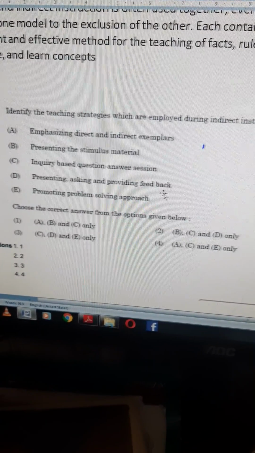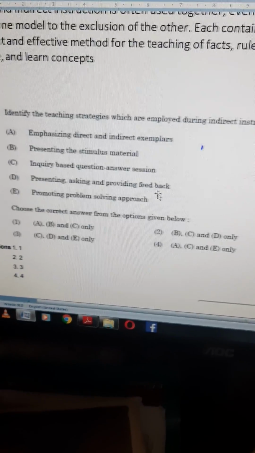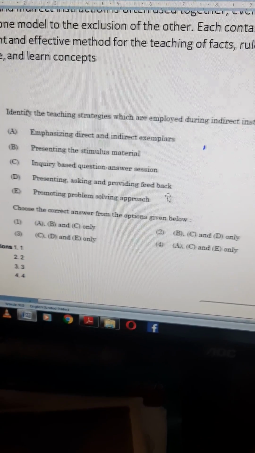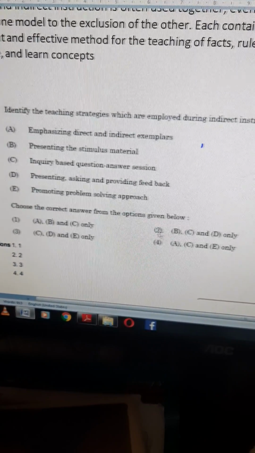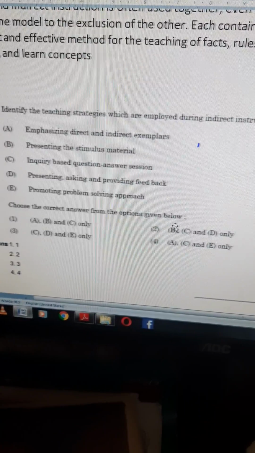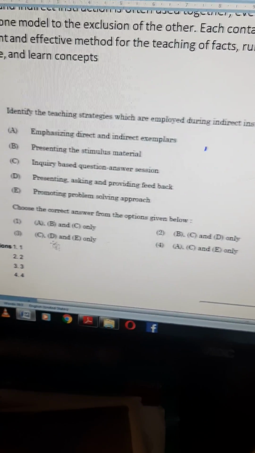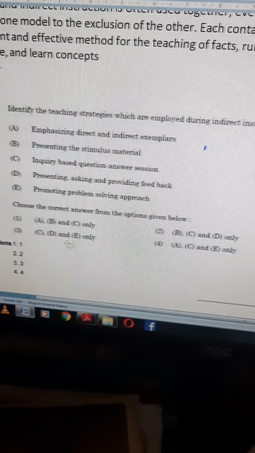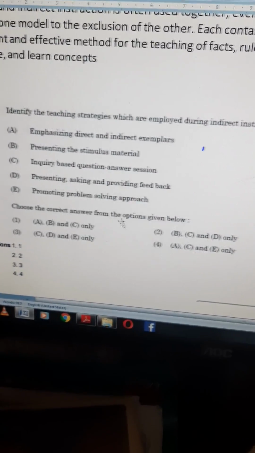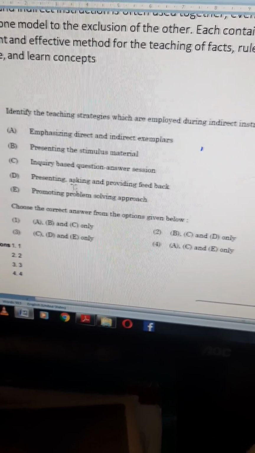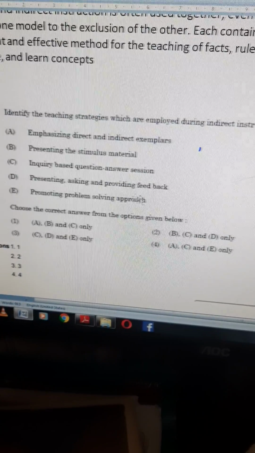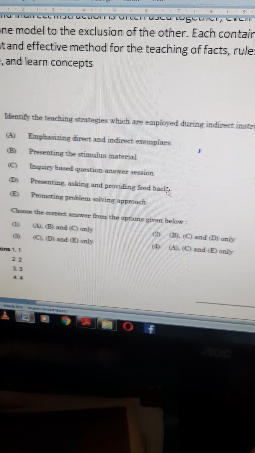I did not observe feedback. Actually I know this concept, but I did not observe feedback. I just eliminated option B, and I selected 3 as the correct answer, but 4 is the correct answer. There is no feedback and there is no presenting, asking in indirect instruction.